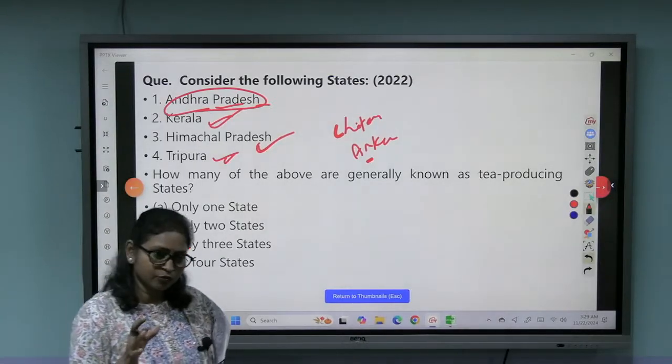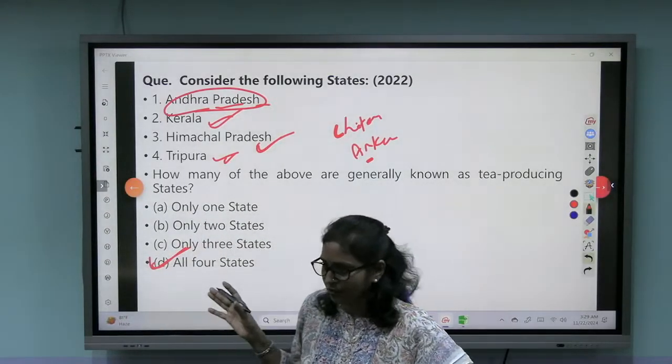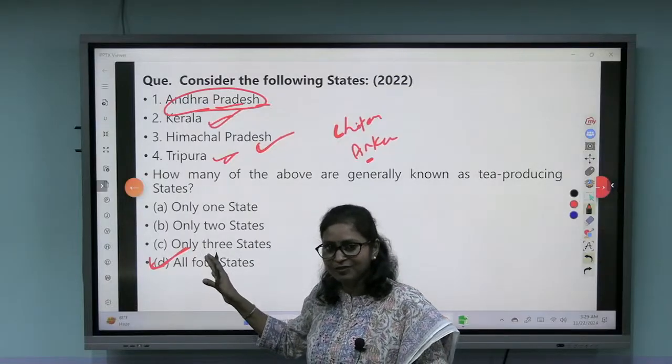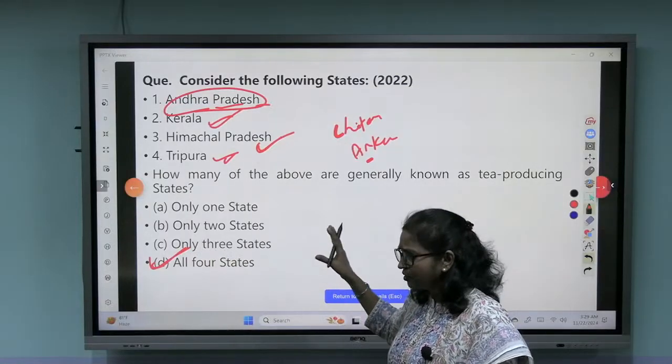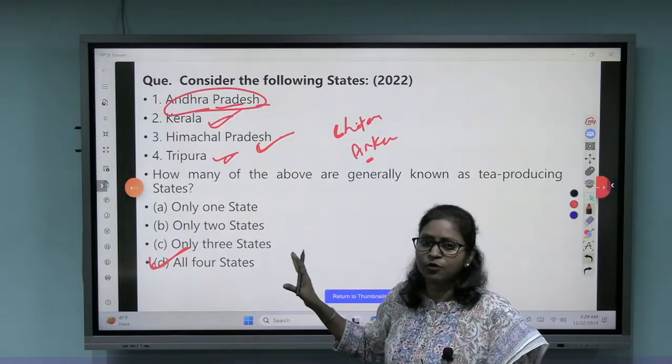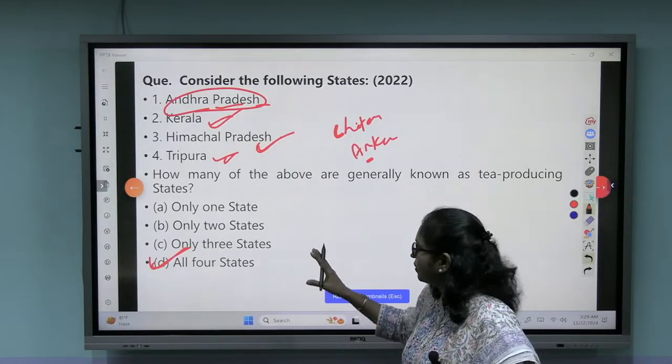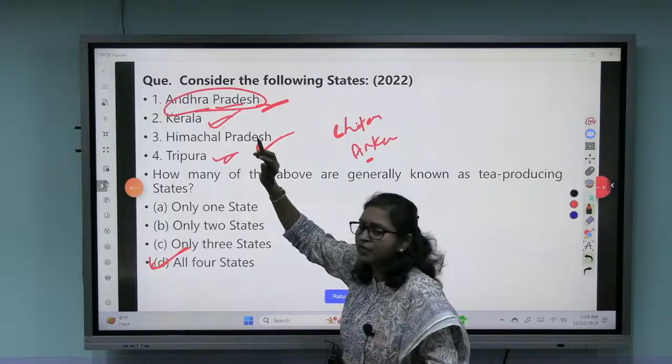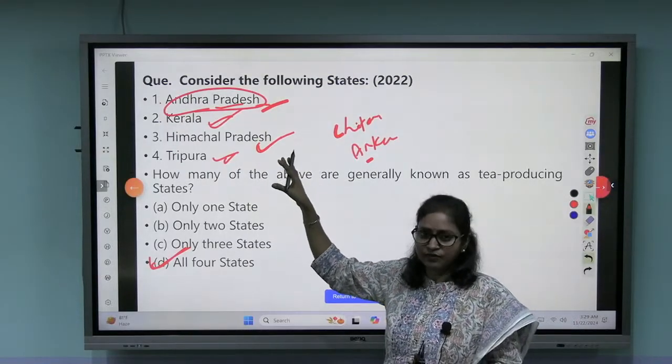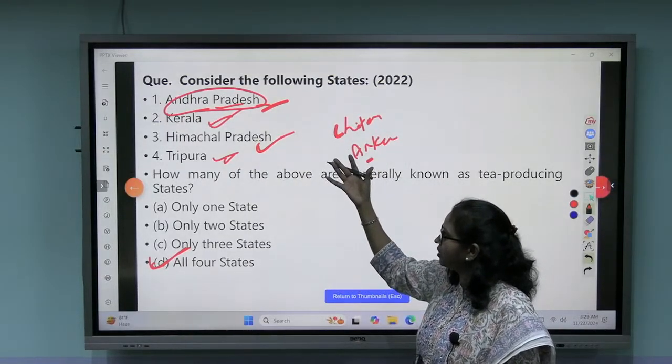That's why I'm trying to show you this question, because good conceptual clarity and good factual knowledge are also required. Where I said Andhra Pradesh, people may find it a bit difficult because it is not so well known.